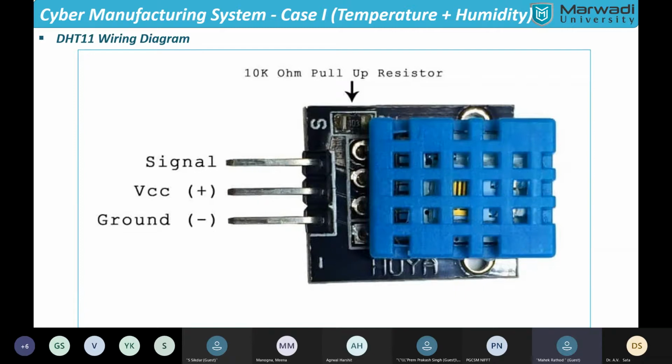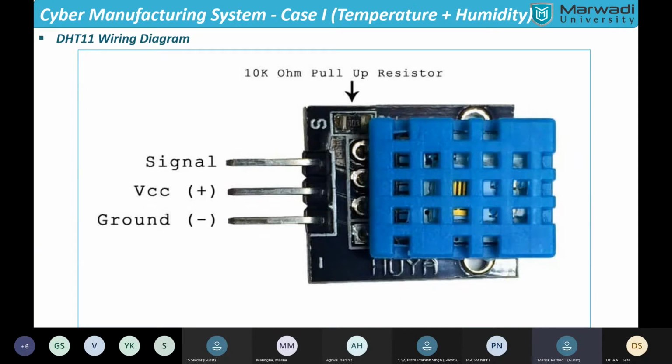There are basically 3 pins connected with the DHT11 sensor. The first one is signal, which sends the data from the sensor to our microcontroller. We have to supply our voltage to the VCC pin. VCC is basically short for voltage common collector, which carries the voltage from our microcontroller or a power supply module to the sensor. The third one is ground. We attach it to the positive and negative, and ground finishes the loop.